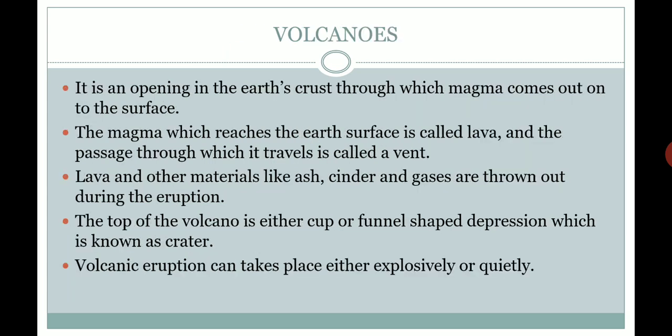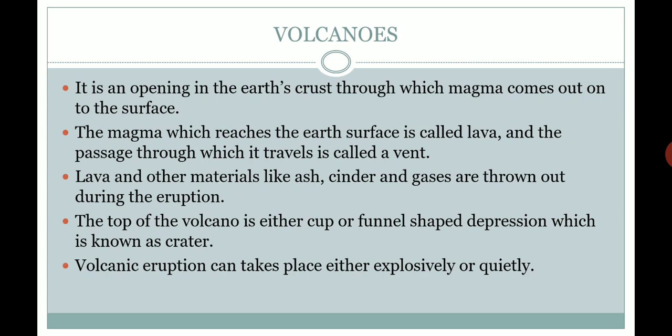Okay, let's move forward. Let's discuss the volcanoes. A volcano is an opening in the earth crust through which magma comes out to the surface. The place which is an opening of the earth crust from where magma comes out on the earth surface is known as a volcano.